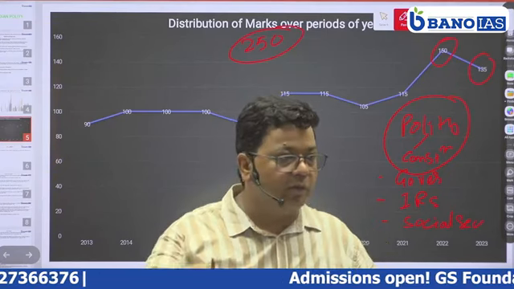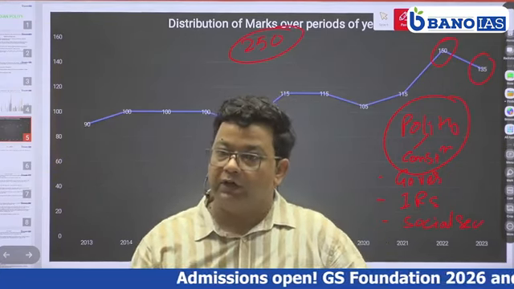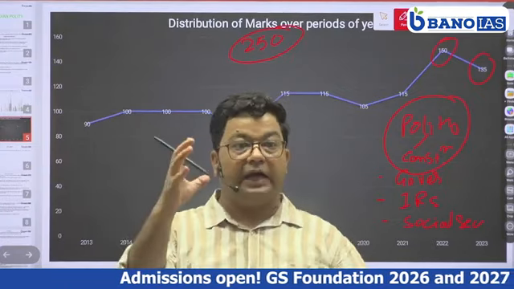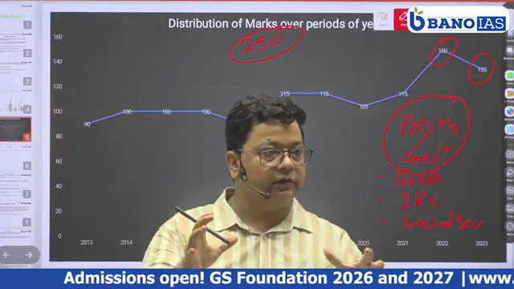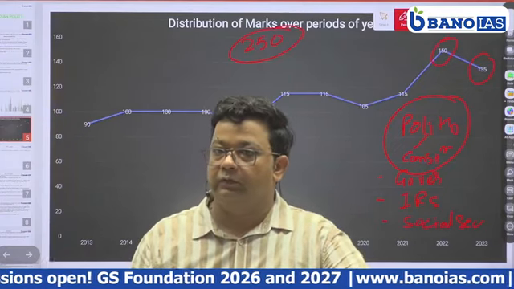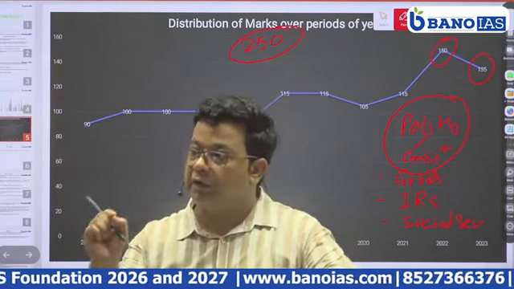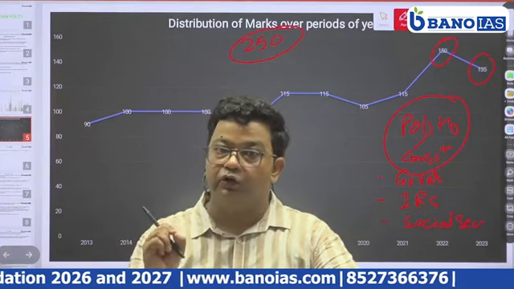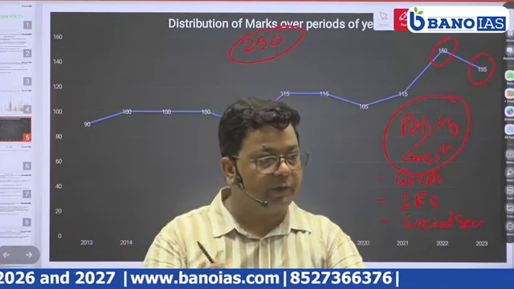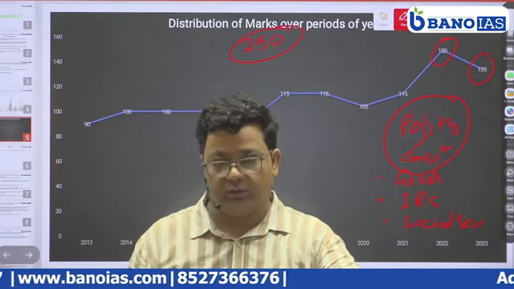So it is so important in your GS paper 2, and by targeting certain areas in polity, we can score good marks. But for that we need to understand the segregation of the syllabus first, and also we need to have previous year papers for practicing answer writing and for the prelims also.